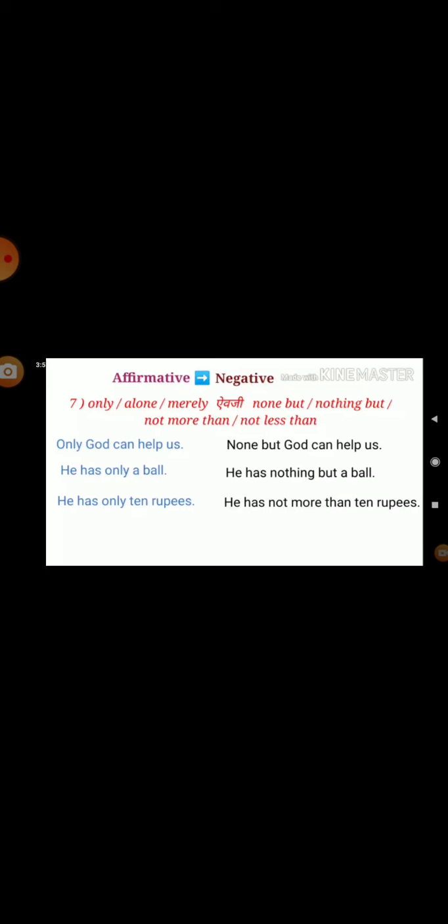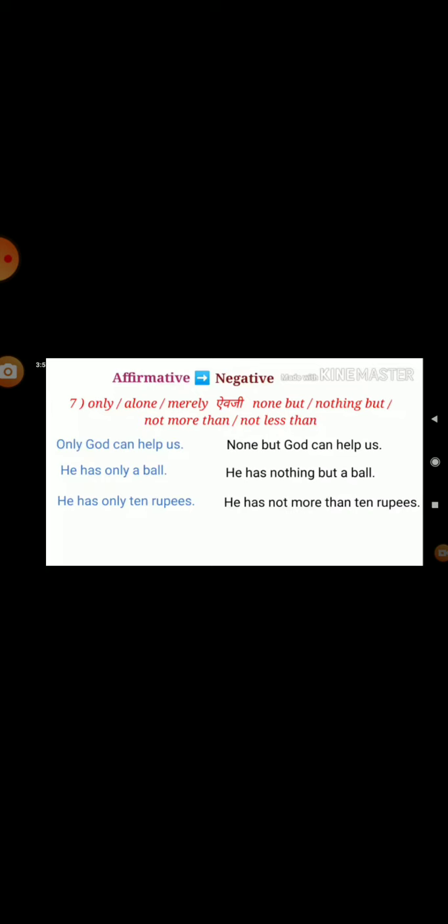Here, but is important to write. Second sentence, he has only a ball. Here has is used. We need to add nothing but here. He has nothing but a ball.